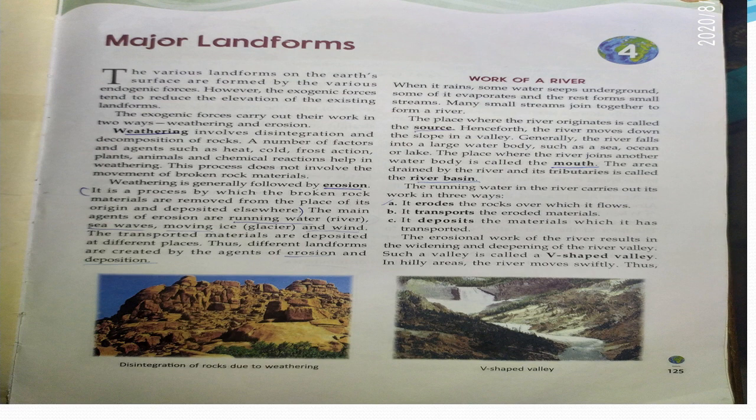On the other hand, children, weathering is generally followed by erosion. What is erosion, children? You have already studied this. It is a process by which the broken rock materials are removed from one place to another and deposited elsewhere. So, children, a number of agents are also responsible for this phenomenon. For example, running water, sea waves, moving ice, and wind. The transported materials are deposited at different places. Thus, different landforms are created by the agents of erosion and deposition.